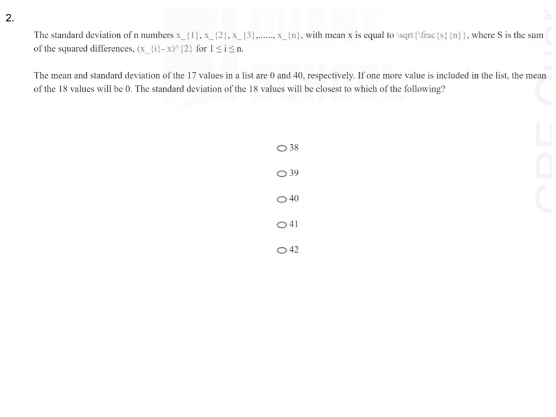The standard deviation of the 18 values will be closest to which of the following? We need to find out the standard deviation. Let us start. So now the deviation is xi minus x bar whole square.